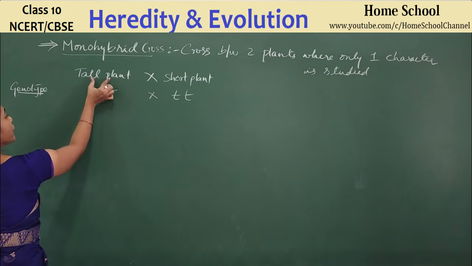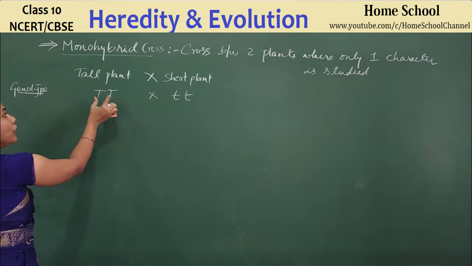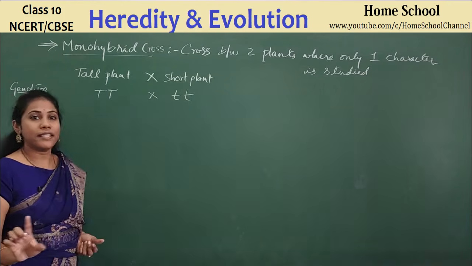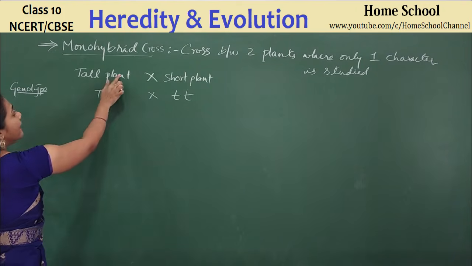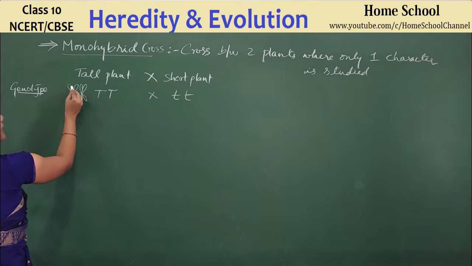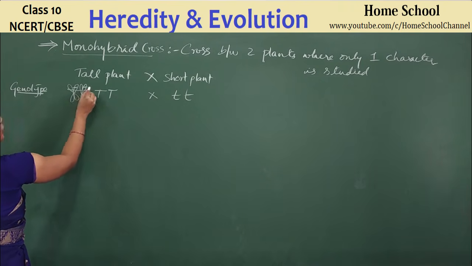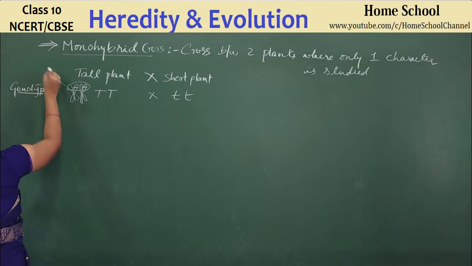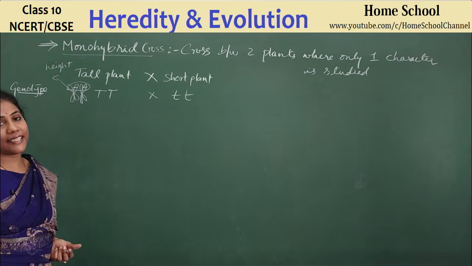This is a genotype of a tall plant. You all know what we mean by genotype, isn't it? Say, for example, a tall plant has a set of chromosomes. Say these are the chromosomes of the tall plant, where this chromosome has this area as a gene, and this chromosome has this area as a gene, and both of them are talking about the height character.